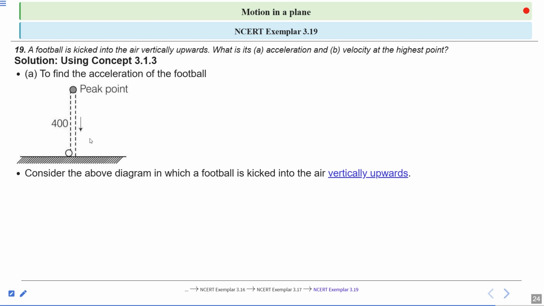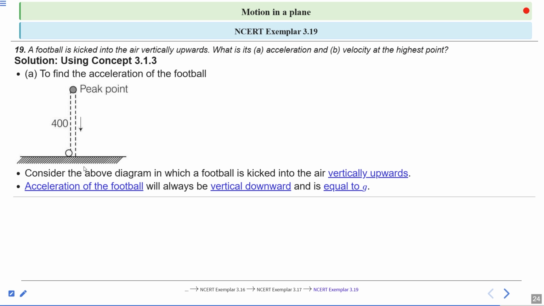The direction of the football is vertically upwards from the ground to the peak point, and from the peak point it comes again to the ground. In that case, the acceleration of the football will always be vertically downward and equal to g, because of acceleration due to gravity.